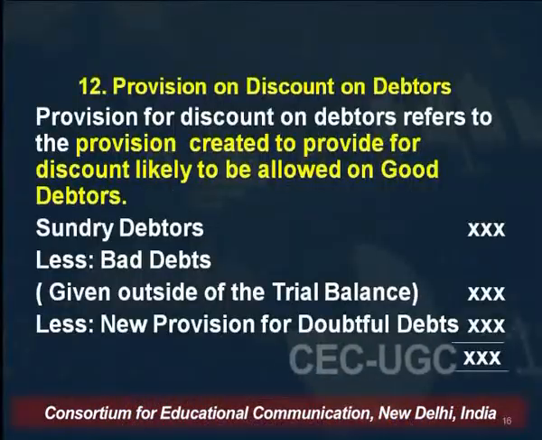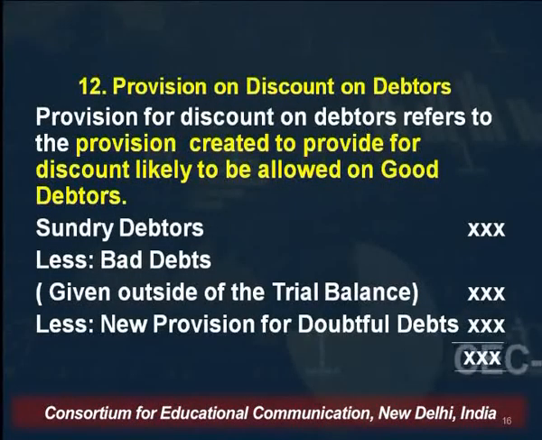So according to the convention of conservatism, a provision for doubtful debts is maintained. So the remaining debtors were 2 lakh and you need to deduct this new provision. Only the new provision needs to be deducted here, that is rupees 20,000. So the remaining debtors are 1,80,000, and these are the debtors from whom we will definitely receive money, that is 1,80,000. The next adjustment is provision for discount on debtors.